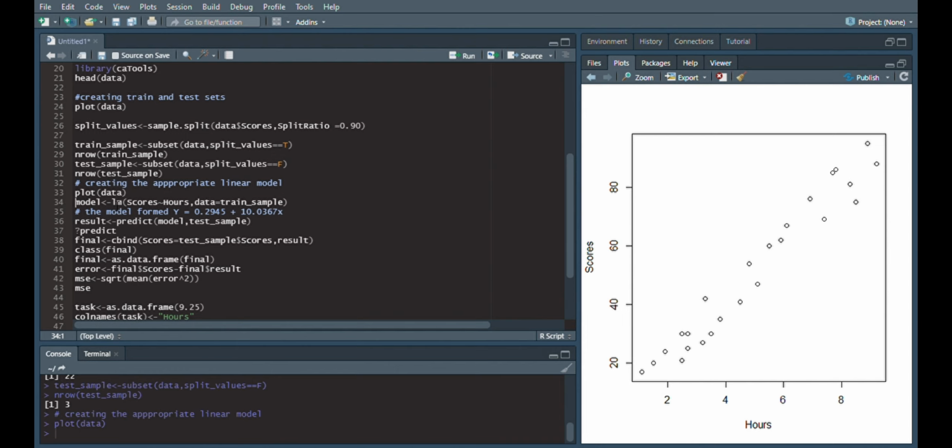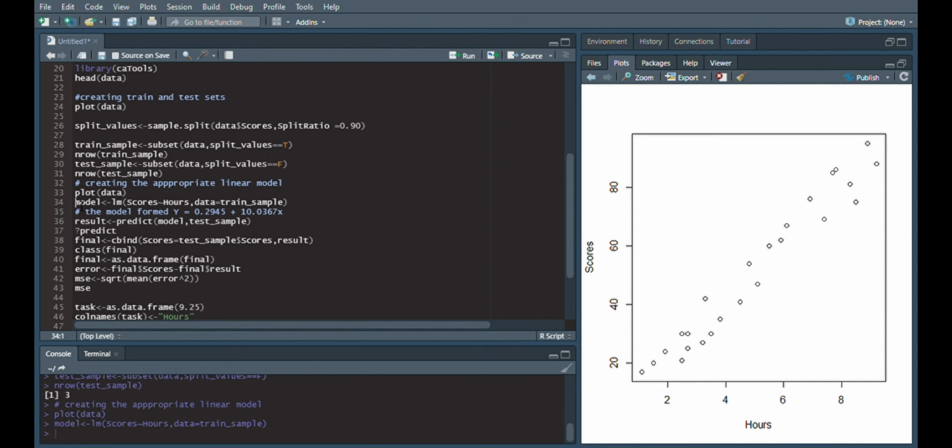We'll use the lm function, which stands for linear models, to create a linear model of our data. In our data, scores is the dependent variable. It depends on the number of hours students devote to studying, and hours is our independent variable. And we use the train sample as our data because we are creating a model, and we will not use the entire data set to create a model. So we create a model.